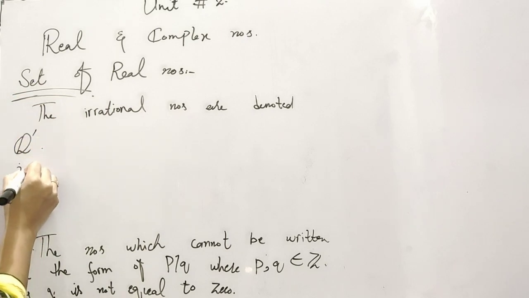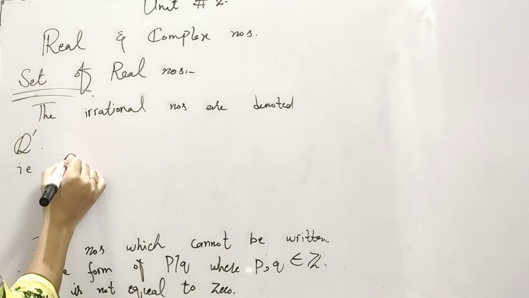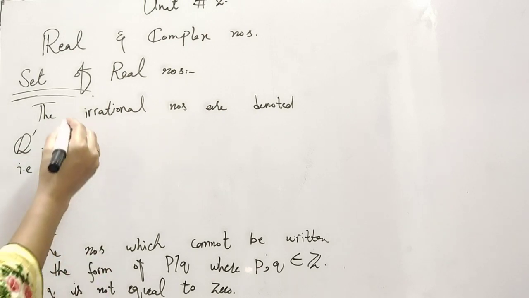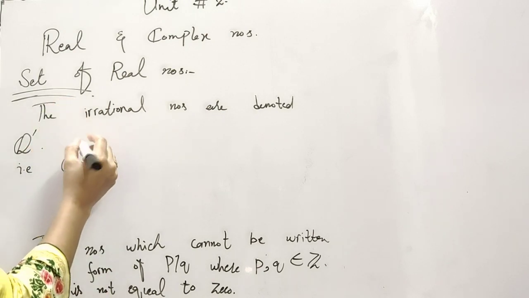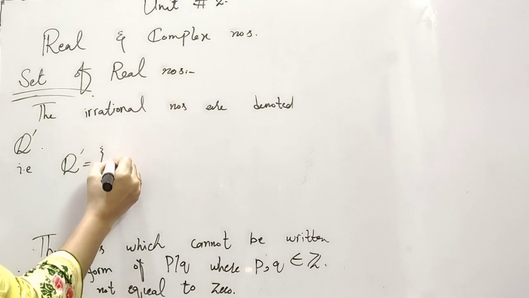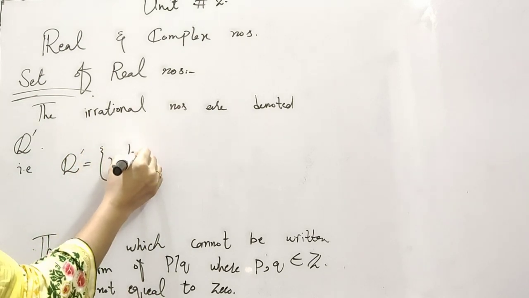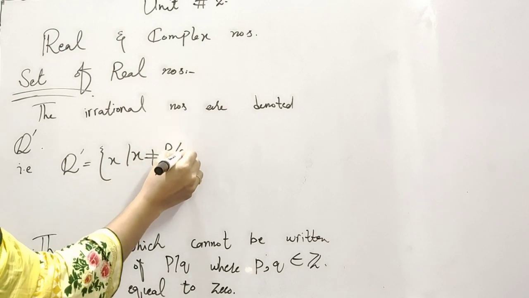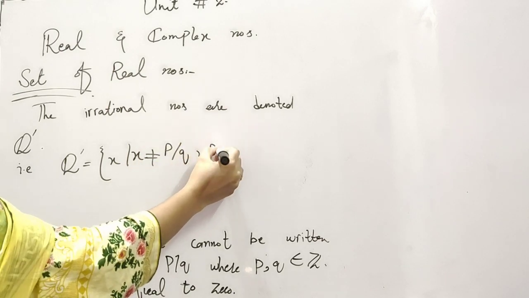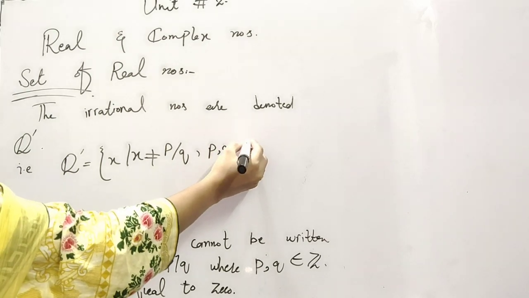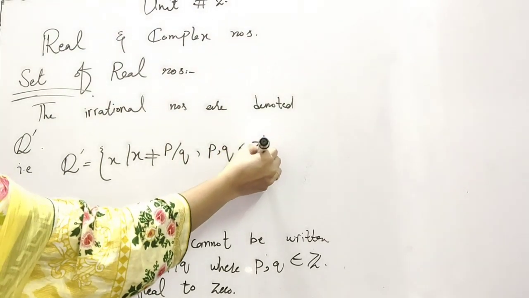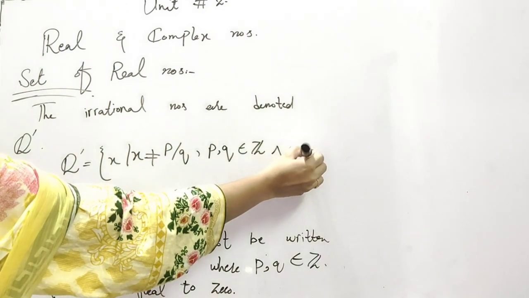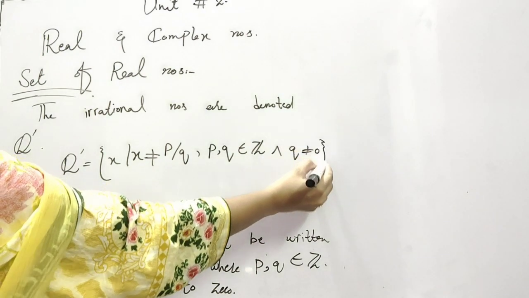It implies that the irrational numbers is equal to x such that x is not equal to P over Q, where P and Q belong to set of integers and Q is not equal to 0.